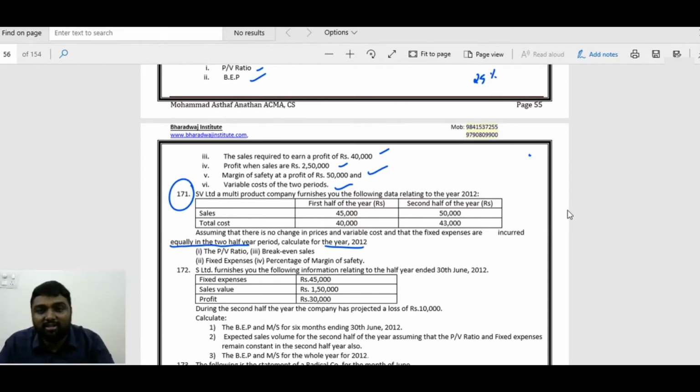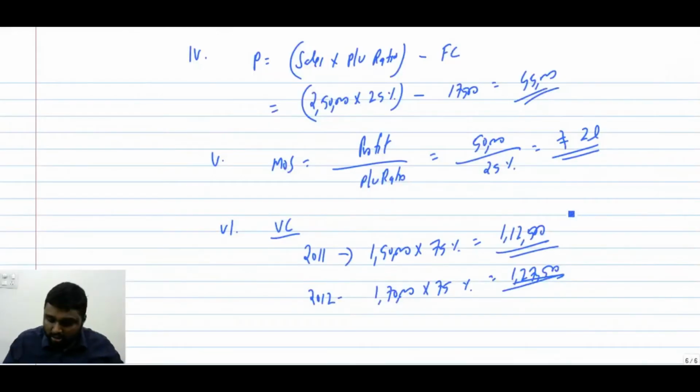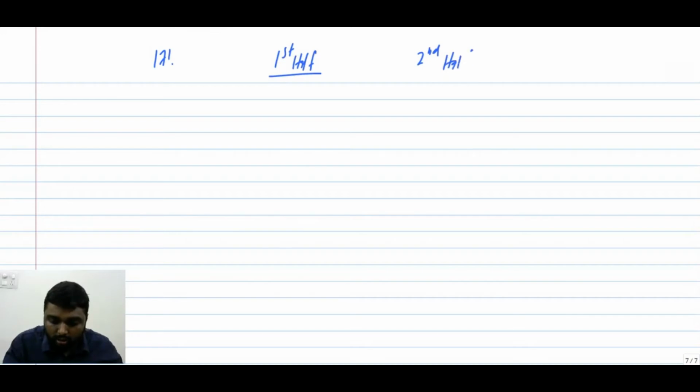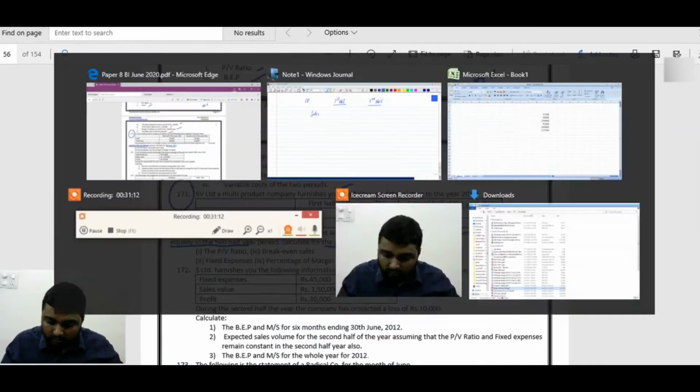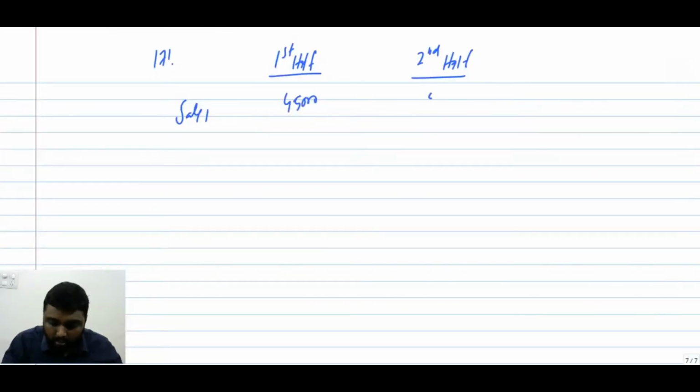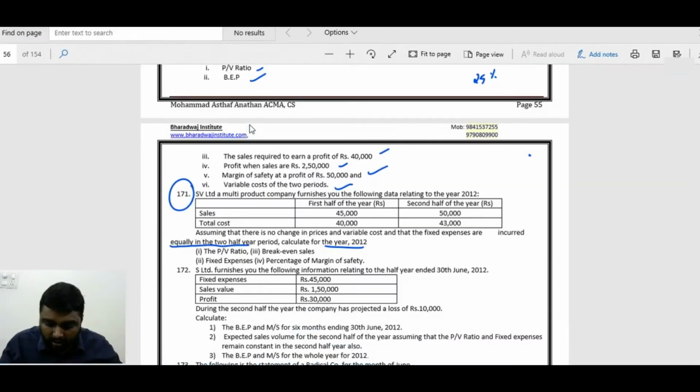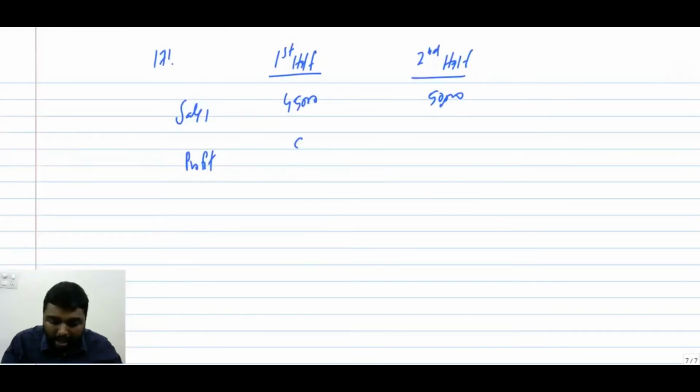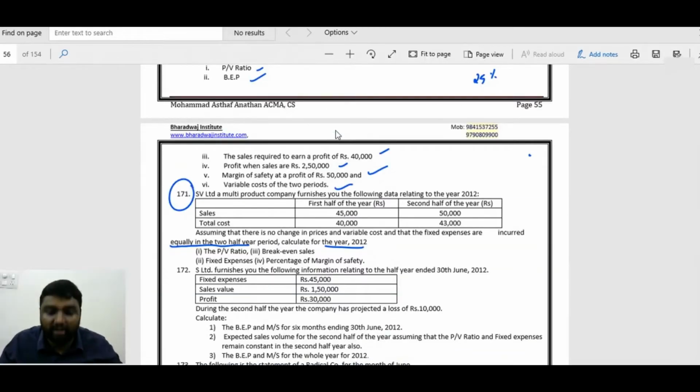They have given the cost. If they have given the cost, sales minus cost, we will get profit. So we can do this question. We have first half and second half. The sales are 45,000 and 50,000. What will be the profit? See here, 45 and 40. Balance is 5,000. So profit is 5,000.